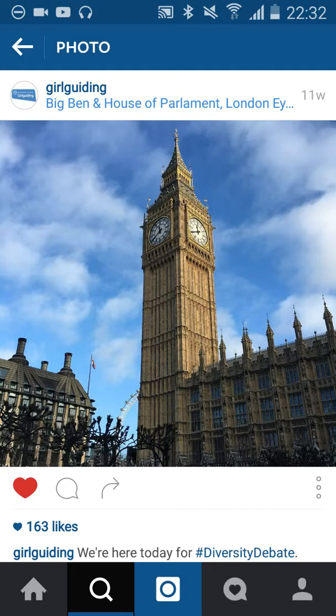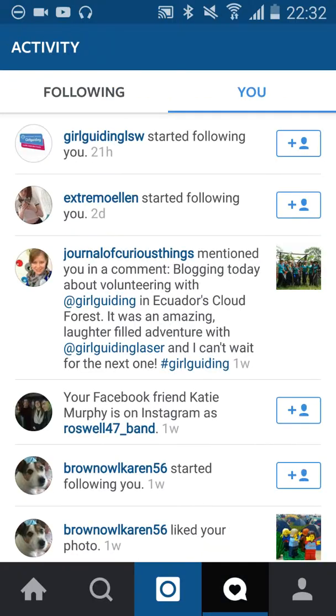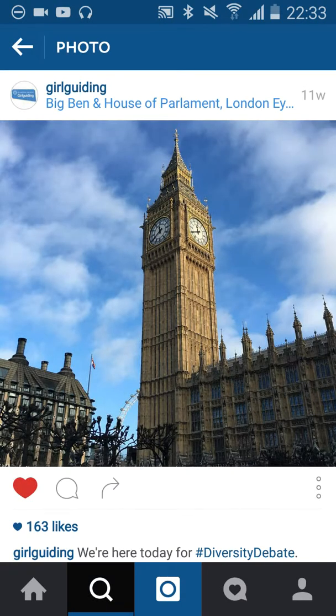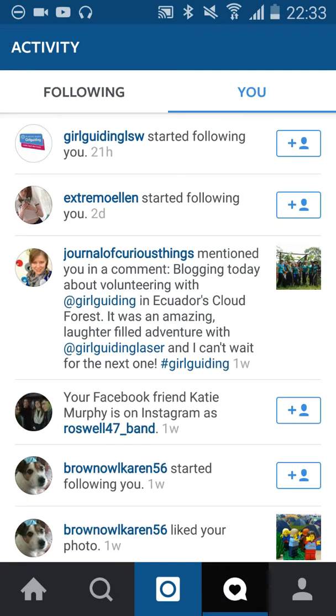So the other thing you can see is if you click here at the bottom where there is the speech bubble with a little heart in it, you can see your activity feed. So this will show you who's started following you and who has mentioned you. And it's a nice way of keeping up to date with what activity is going on around your account. So as I said, when you get started, use the search icon here to find accounts of interest. You can see your activity by clicking the speech bubble with the heart in it.